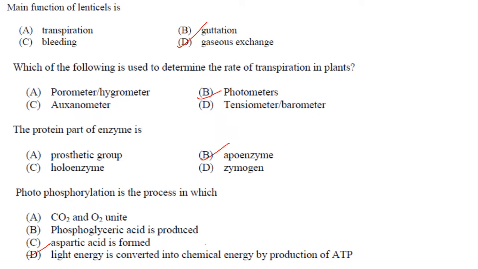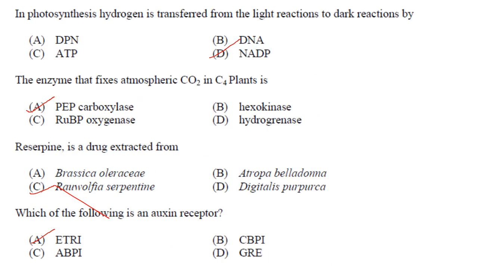Then next one. The protein part of the enzyme is called as apoenzyme. Answer is option B. Photophosphorylation is the process in which light energy is converted into chemical energy by production of ATP. So answer is option B. Then next one. In photosynthesis, hydrogen is transferred from the light reaction to dark reaction by NADP. So answer is option D.